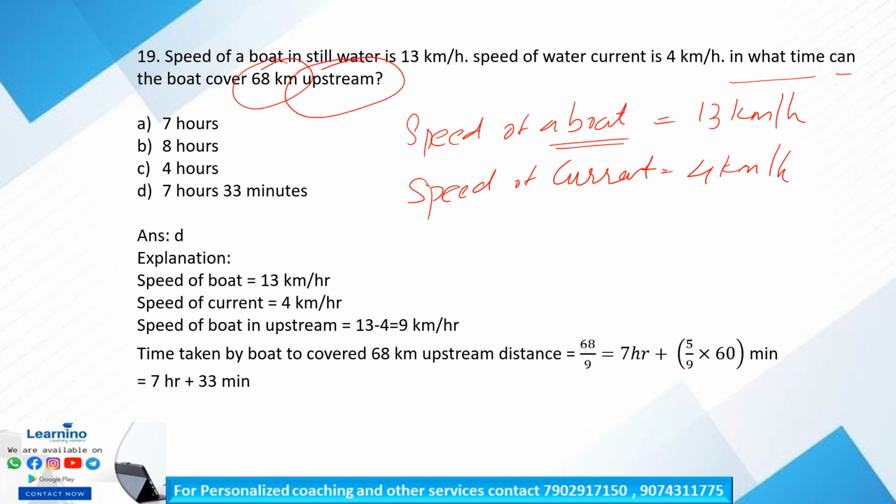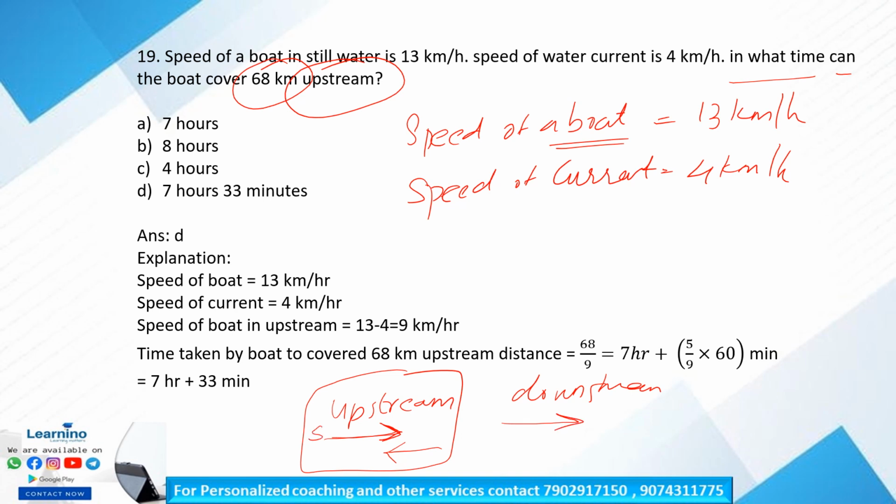Okay. So we have to know the difference between the upstream and downstream. Clear? If the stream is in this direction, okay, direction of stream is this, the direction of the boat is in the opposite direction, we can say it is upstream. Clear? Okay. So what is the downstream? If this is the direction of the stream and this is the direction of the boat, here the direction of the stream is this way and the direction of the boat is also along the same way, we can say it is downstream.